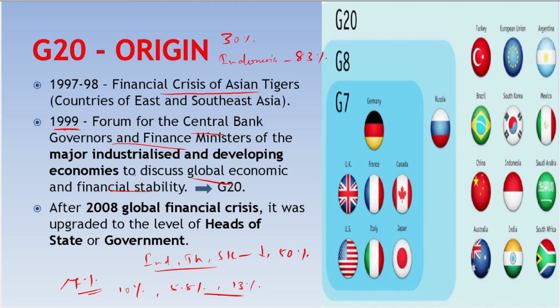Before the outbreak of the global financial crisis in 2008, G20 meetings were held to discuss international financial and monetary cooperation, formation of international financial institutions, and issues surrounding economic development of the top 20 nations. After the 2008 global financial crisis of Lehman Brothers, G20 was upgraded to the level of heads of state. Since 2008, it has convened at least once a year, with summits involving each member's head of government or state, foreign minister, finance minister, and other high-ranking officials.